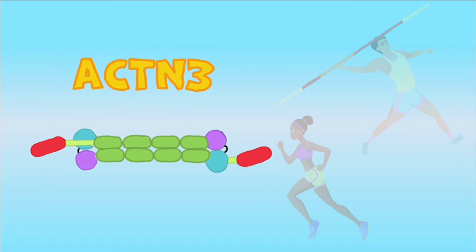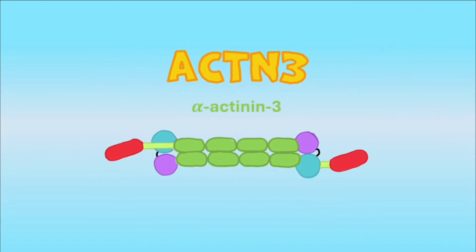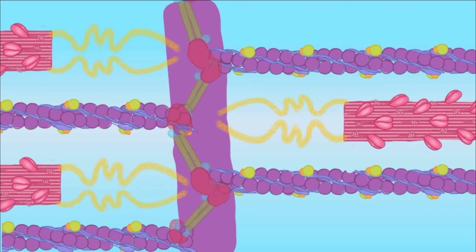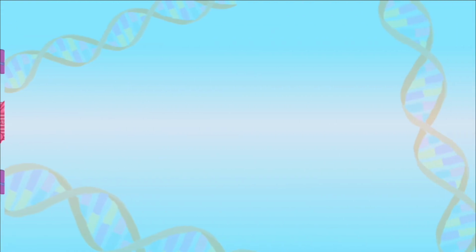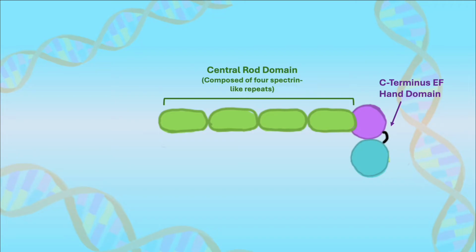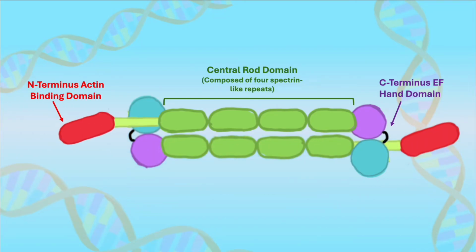The ACTN3 gene encodes the alpha-actinin-3 protein, which, as mentioned before, is a key structural component of the Z-line in the sarcomere. Approximately 35 nanometers in length, alpha-actinin-3 forms an anti-parallel homodimer, with each subunit comprising a central rod, two C-terminus EF hand domains, and an N-terminus actin-binding domain, which anchors the actin microfilaments to the Z-line.